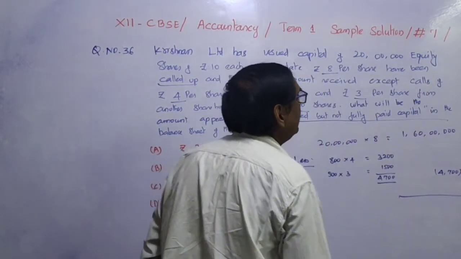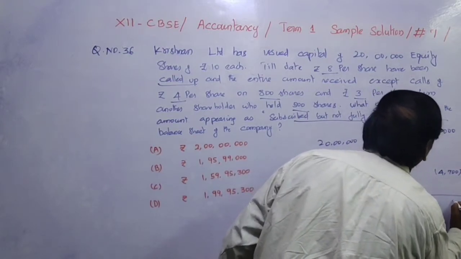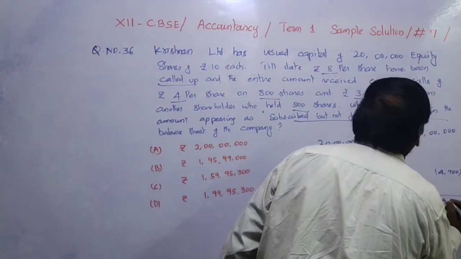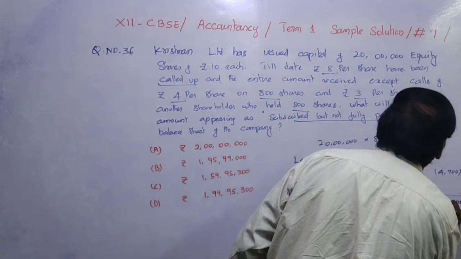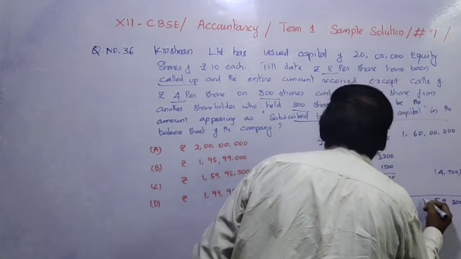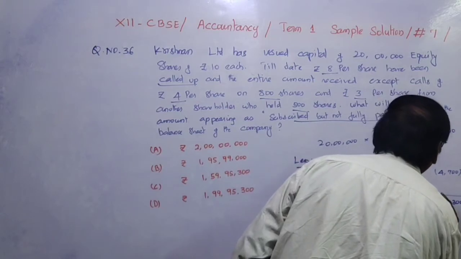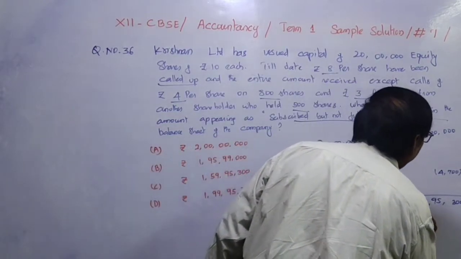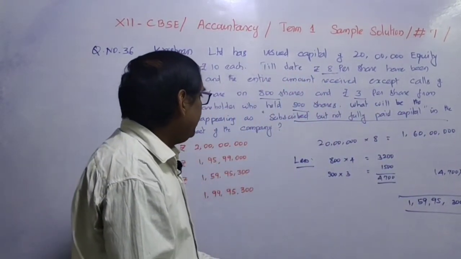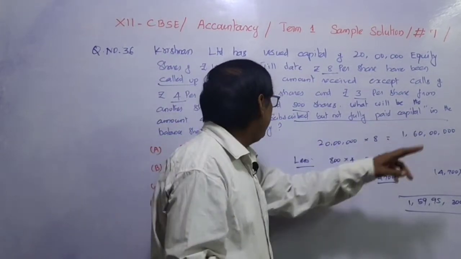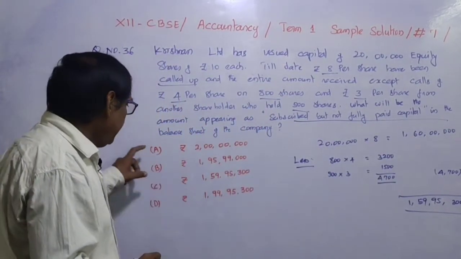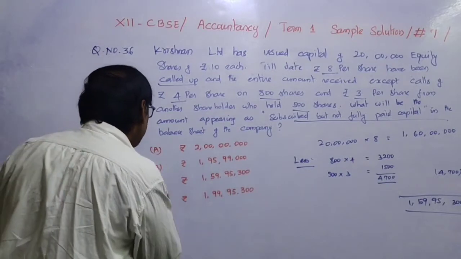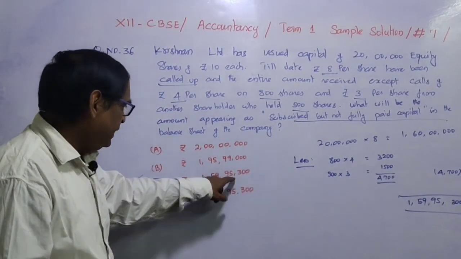So the remaining balance is 1,59,95,300. So 1,59,95,300 rupees will be the amount that is subscribed but not fully paid up capital in the balance sheet. So A is not correct, B is not correct, C is the correct answer. So C is the correct answer, 1,59,95,300 rupees.